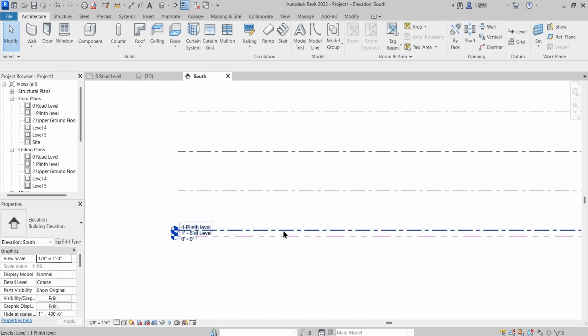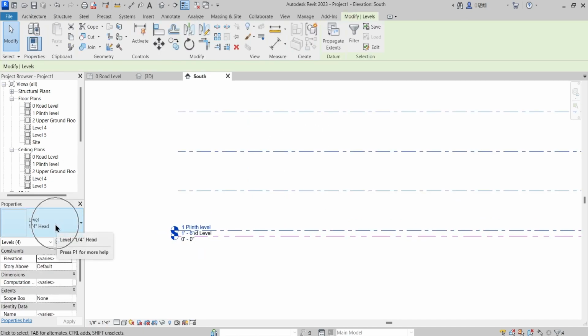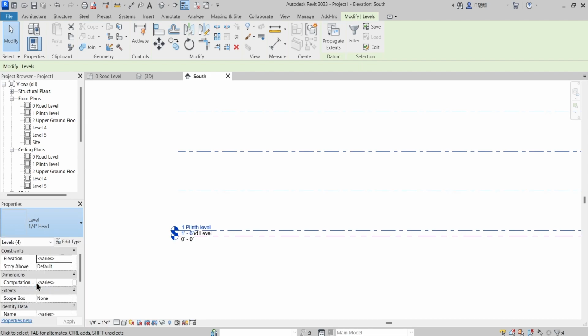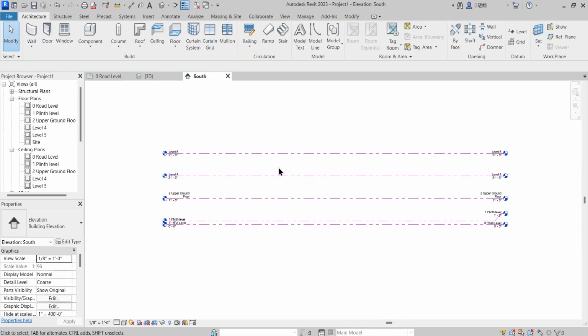And all of this you need to select, and from the drop-down list, now you see that PTS level line is part of this family. And now you understand, just like this PTS level line, these are the two categories designed by Revit, which say 1/4 of an inch head and no head. And we have defined our new style, that is PTS level line, and all of that will reflect in the corresponding lines.